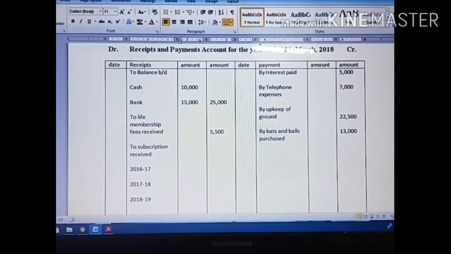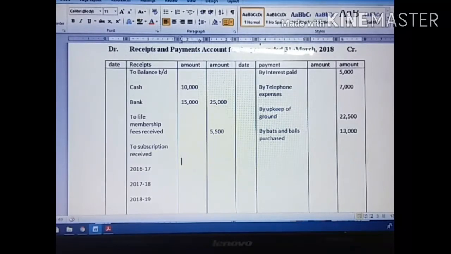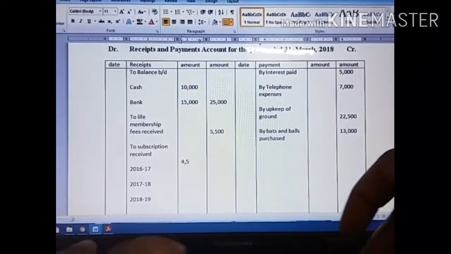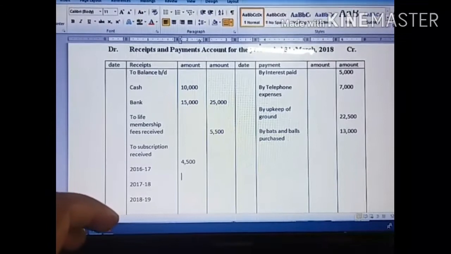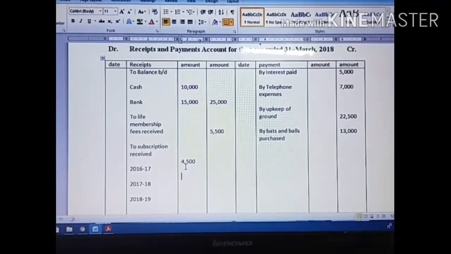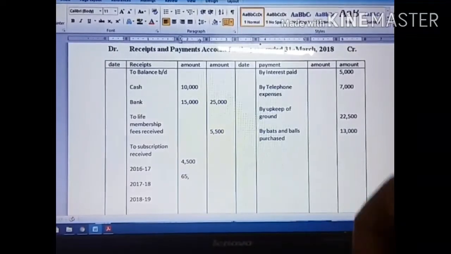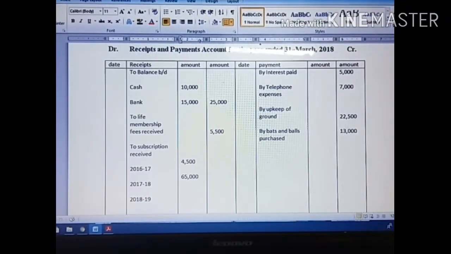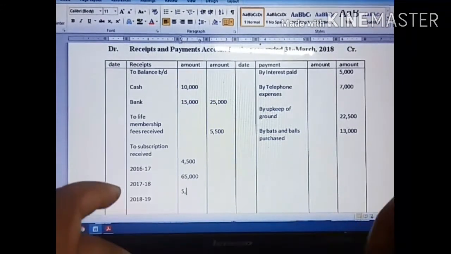So in the inner column for 2017, you have to write 4,500 for 16 to 17. Then 65,000 for 17 to 18, then 5,000 for 18 to 19.